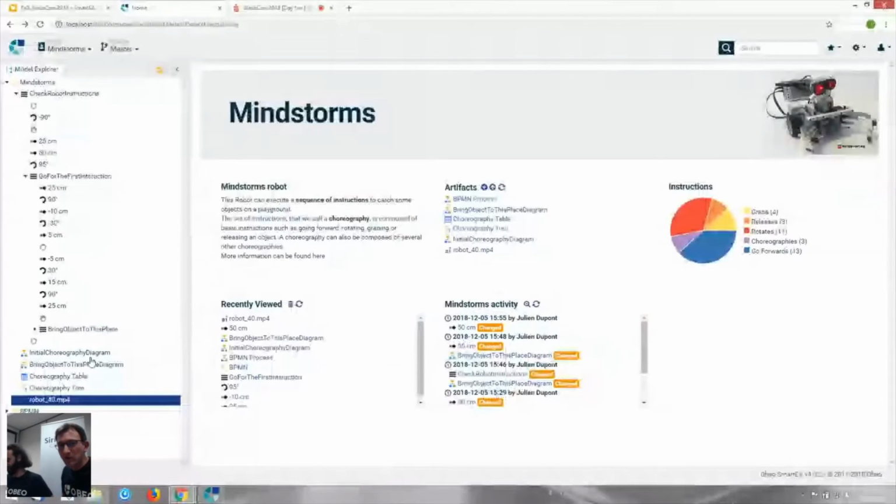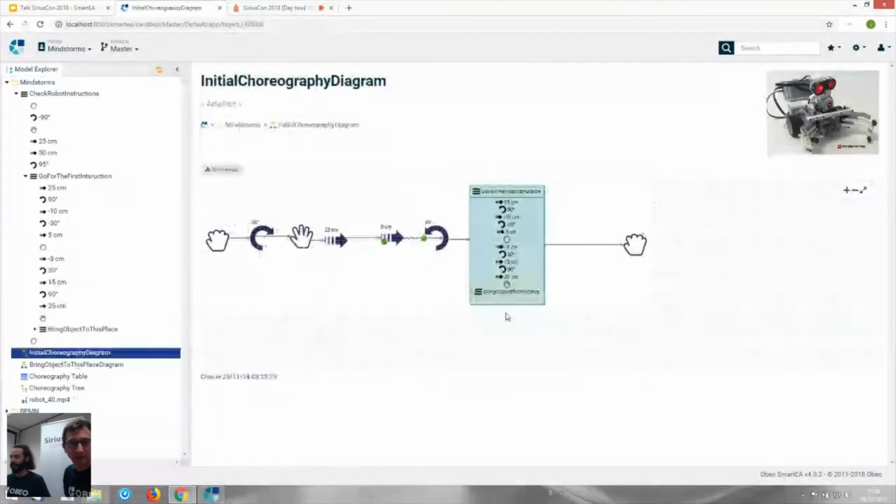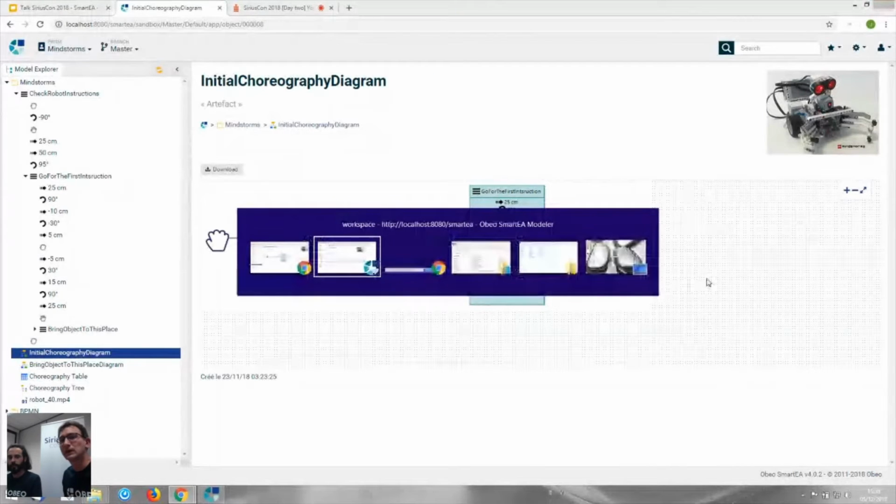Now, from the Model Explorer, you can also access the publication of the representations. Julien, here you can see one of them. You can see your representation, and if I make a modification in my Rich client, this modification appears in the web browser. So that's a publication. It is a picture, but it is navigable. If you click on one of the elements, you can navigate to this element description.